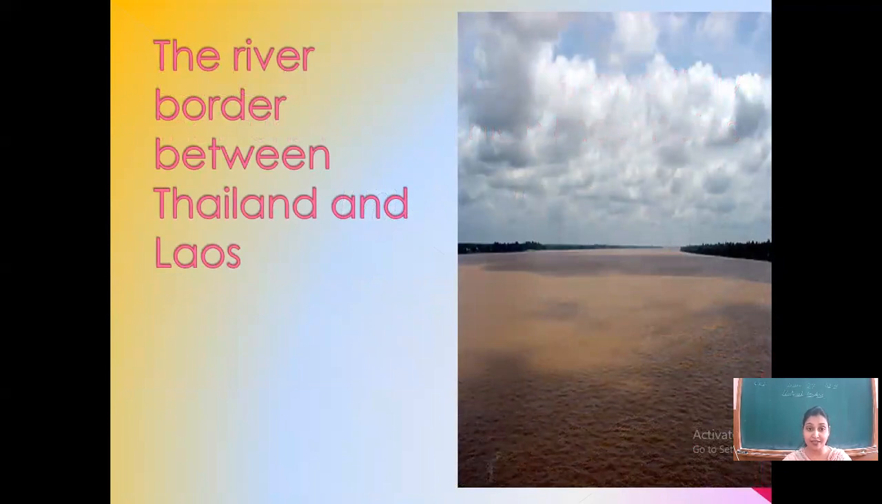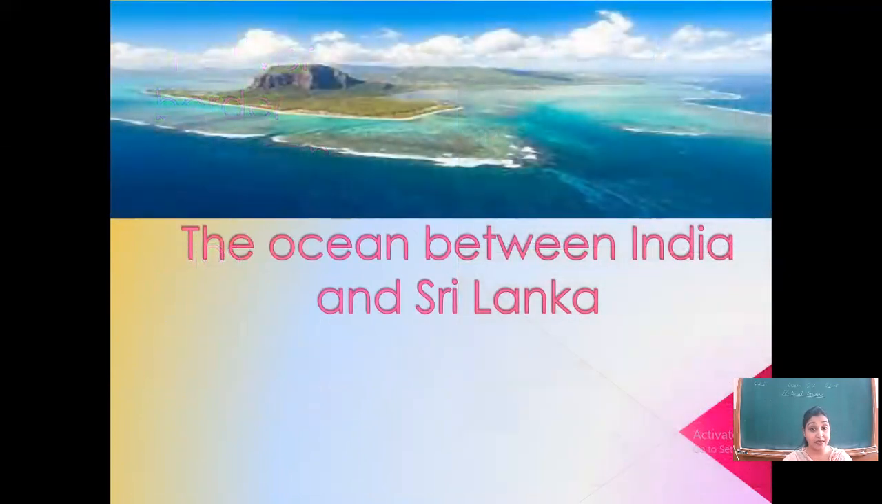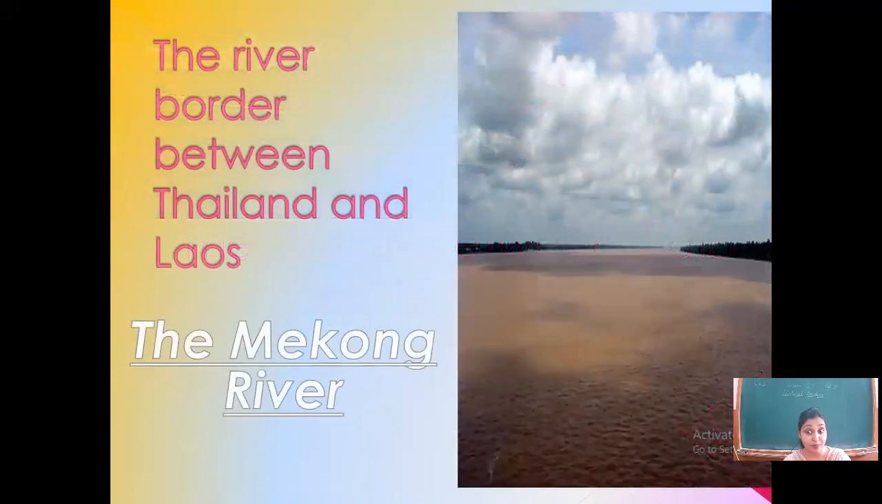there is a river that divides Thailand and Laos. These are two very popular countries, and they both are divided by a river. And this river has a beautiful name, called the Mekong River. Isn't it a beautiful river? Mekong River has some other specialities too.